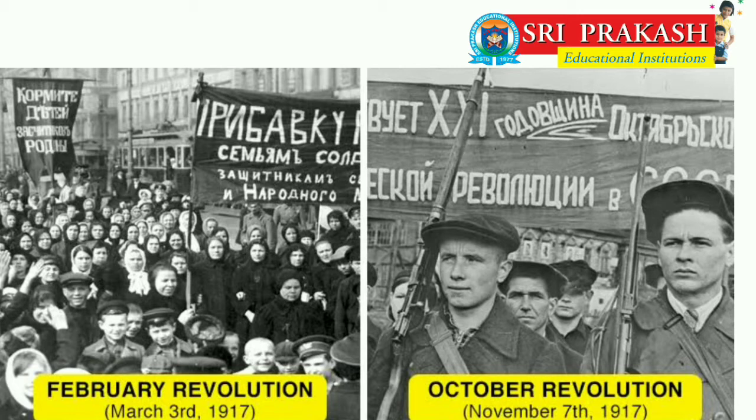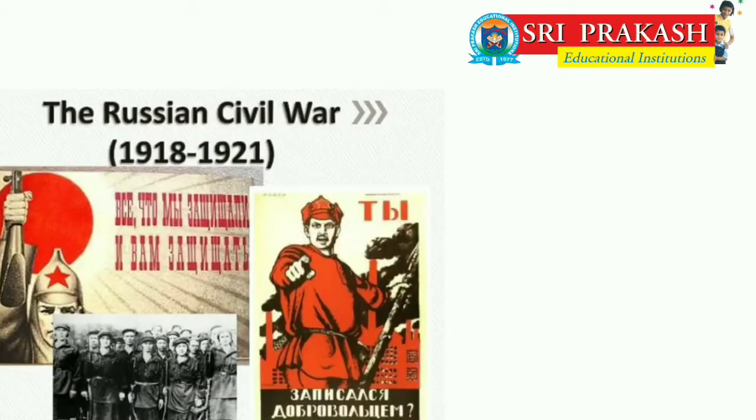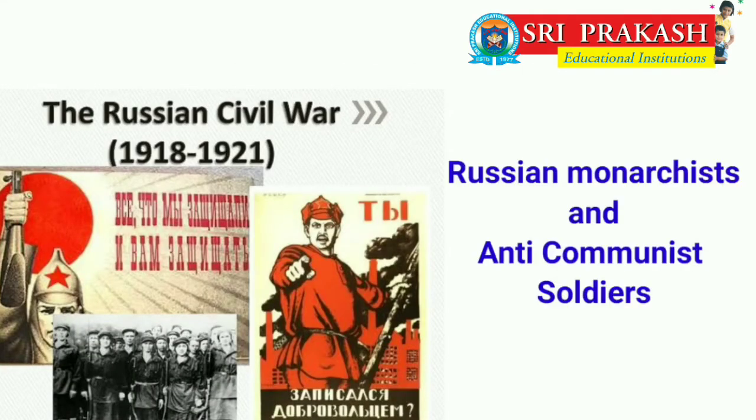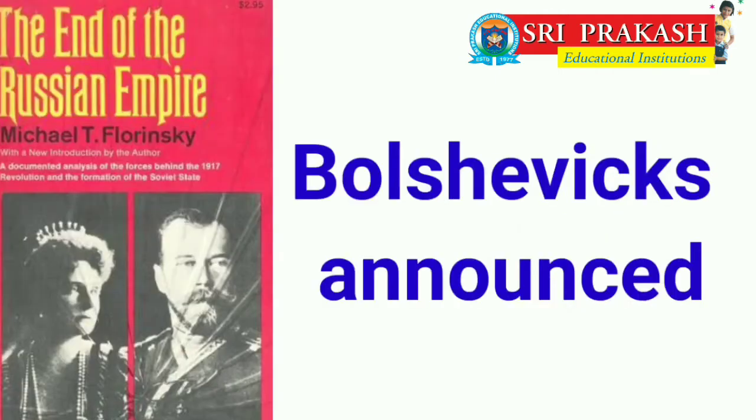Full peace could not return to Russia, as a civil war started, led by white armies of Russian monarchists and anti-communist soldiers with help from Britain, France, the USA and Japan. The Bolsheviks announced the end of the Russian Empire.